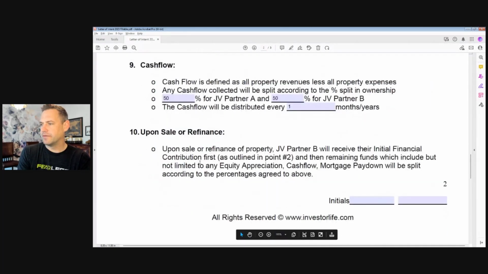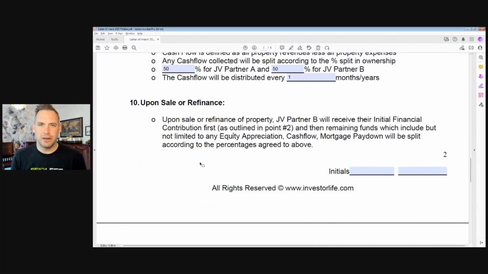Upon sale or refinance. Okay, so now this is clarifying an important point when it comes to joint venturing, guys, and that is that upon sale, JV Partner B will receive their initial financial contribution first. So if we refinance or we sell this property, remember we bought it for 500,000. In order to do that, they put in 120. We now go and sell it at 625. The first thing that happens is that they get their $120,000 back first. That's what it's saying is going to happen here. They get their money back first.